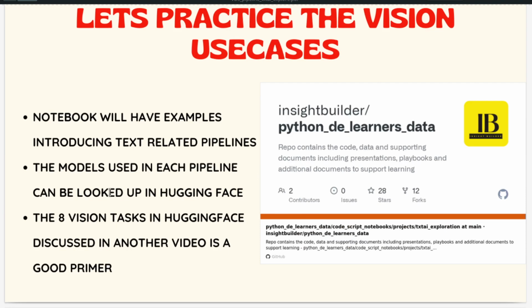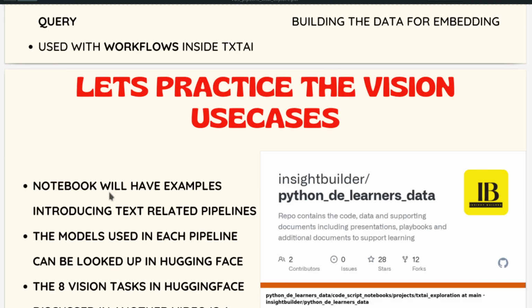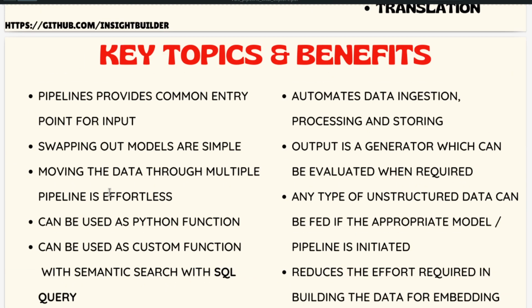And TxtAi does not actually show you the model that it uses. So that's a good thing about TxtAi that I wanted to share with you. The pipeline also has the benefit of streamlining the data ingestion and data outputs. You can work with pipelines along with the workflows construct inside TxtAi. That will be discussed later in this series.